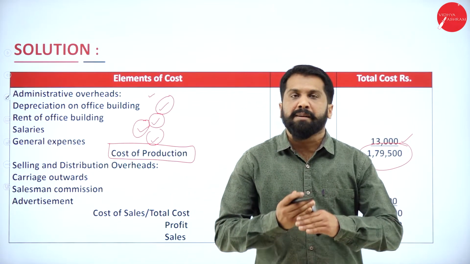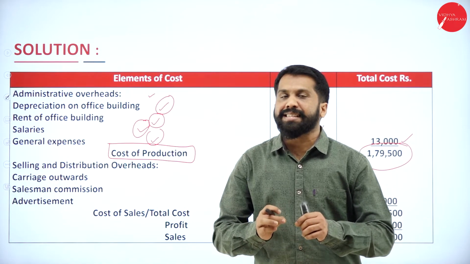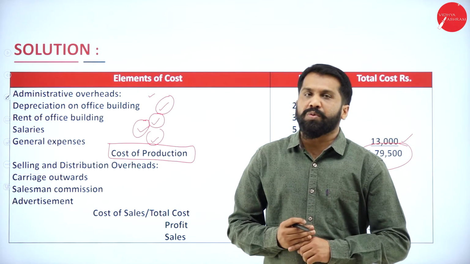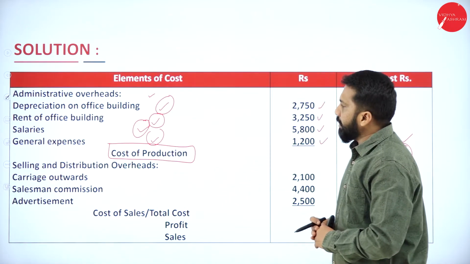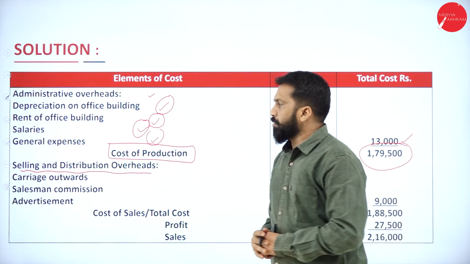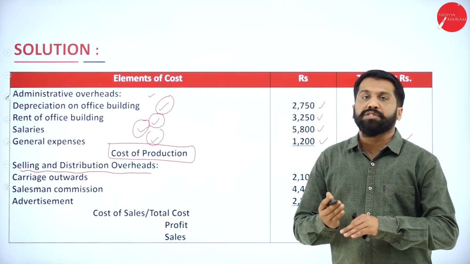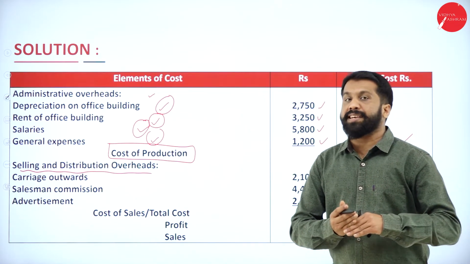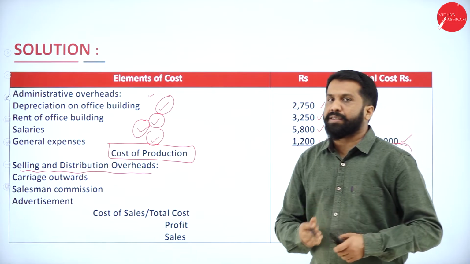What is the last part? The last part is selling and distribution overhead. Under selling and distribution overhead, which are the headings, which expenses will come? I'll go back to your question.